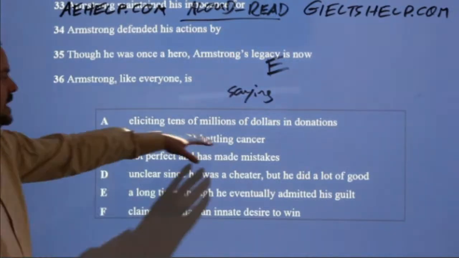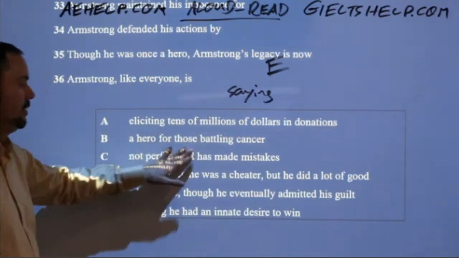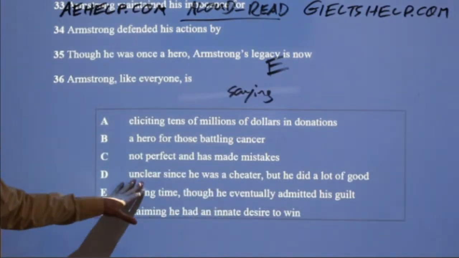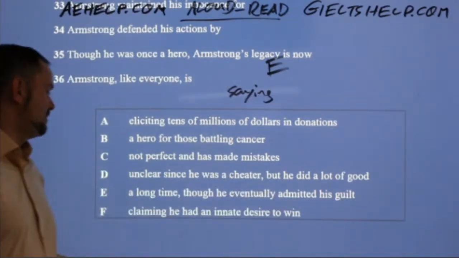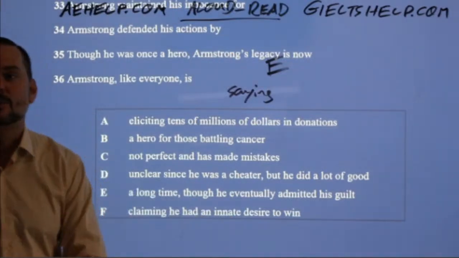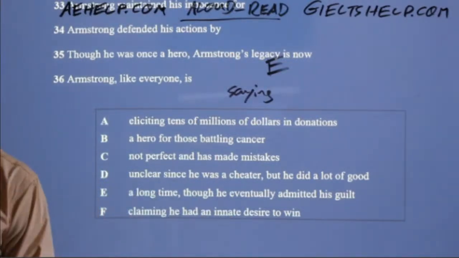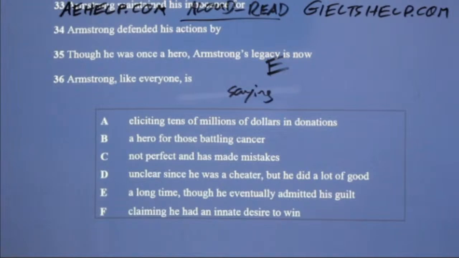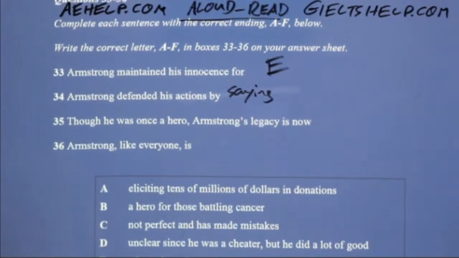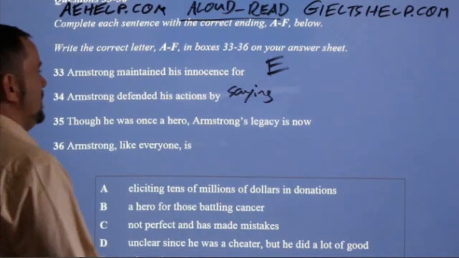So eliciting tens of millions of dollars, a hero for those battling cancer, not perfect and has made mistakes, unclear since he was a cheater, but he did a lot of good, a long time, claiming he had an innate desire to win. Yeah, F. Claiming that he really wanted to win. He's like, I gotta win, I gotta win, I gotta win.